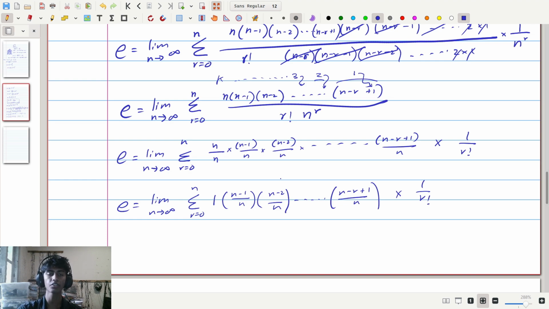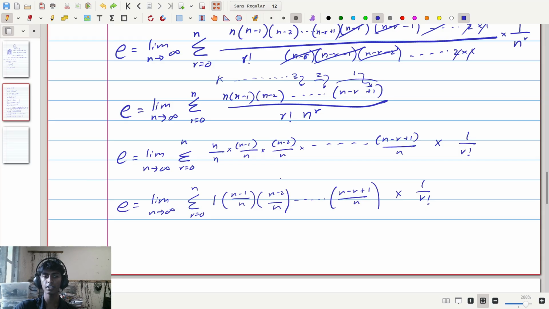We're going to use an interesting point here: because n is approaching infinity, this and this are very big numbers. Similarly, compared to r, this and this are also very big numbers. So what this means is we have 1 times a big number minus 1 divided by a big number. Here we have a big number minus 2 divided by a big number. And for all of these terms we have something like that. And at the very last we have a big number minus some smaller number divided by a big number, where n is approaching infinity.